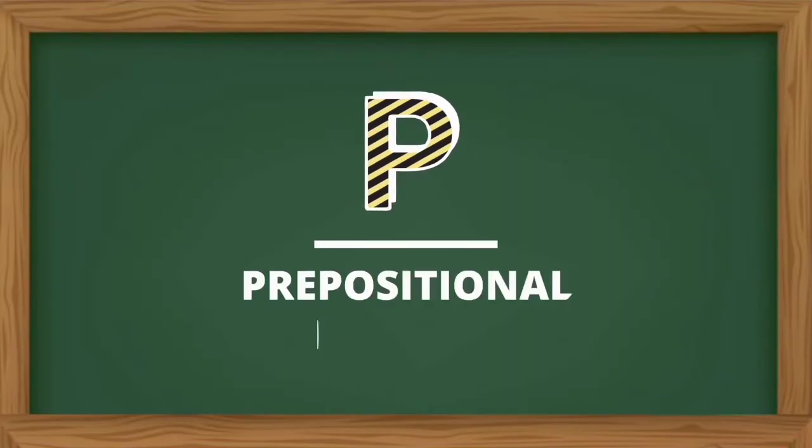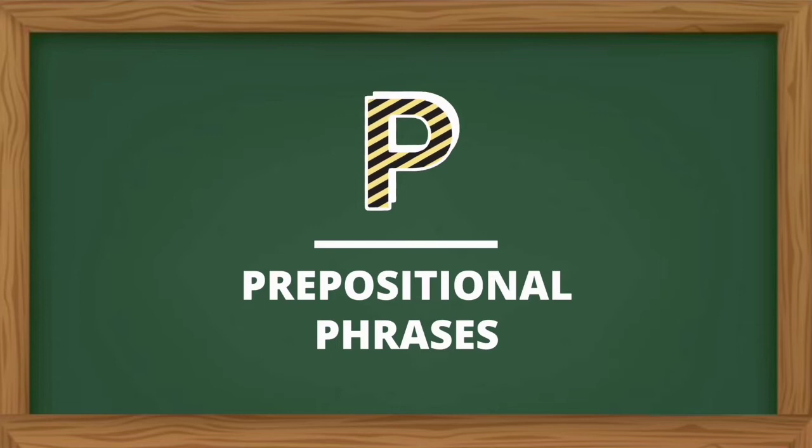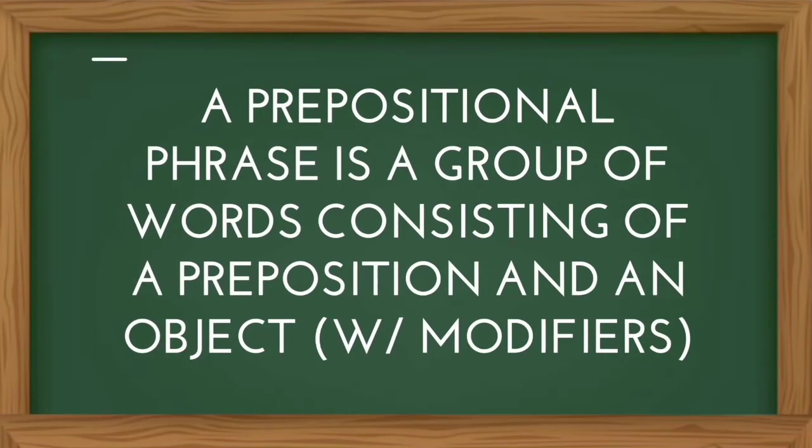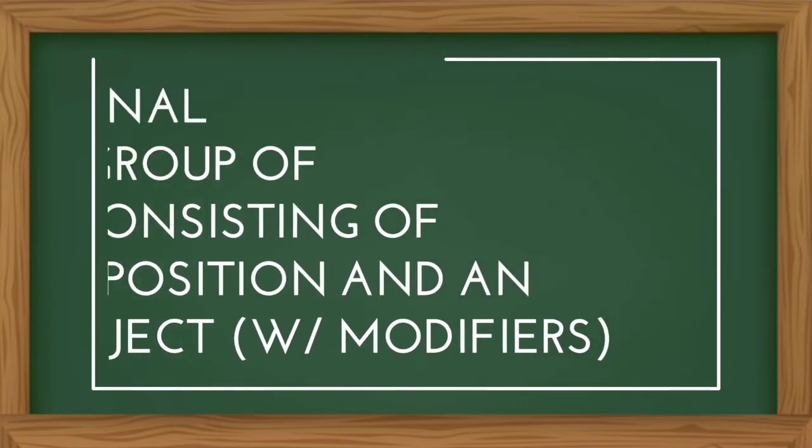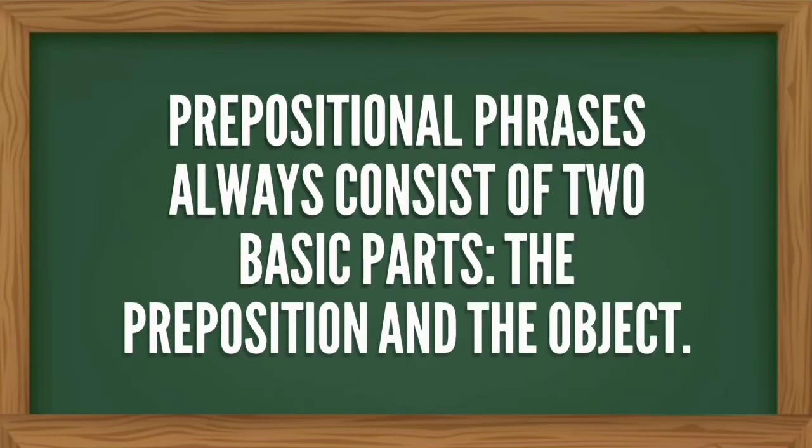Our topic in this video is prepositional phrases. So what are prepositional phrases? According to sources, a prepositional phrase is a group of words consisting of a preposition and an object along with its modifiers. Take note that prepositional phrases always consist of two basic parts, which are the preposition and the object of the preposition.